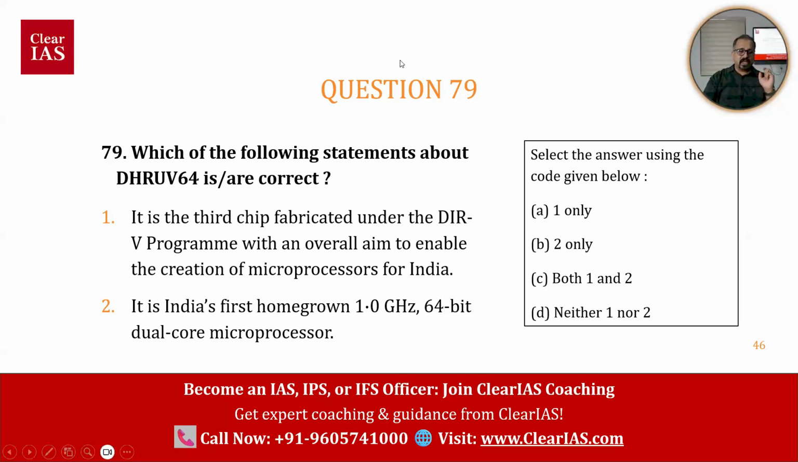Now, see if you are able to answer this. Online and offline students, what do you think is the right answer? There is 64 here. Second statement also 64 here. More chance of that to be correct, right? More chance. But what about statement one? It is the third chip fabricated under DIR-V program with an overall aim to enable the creation of microprocessors for India. Microprocessors are there in both statements. Both statements are correct.